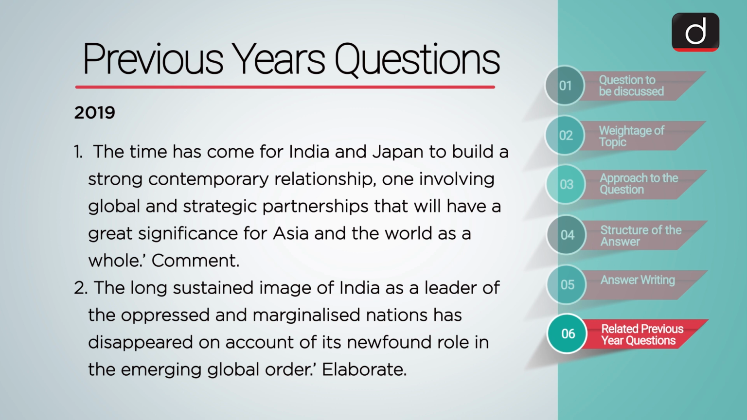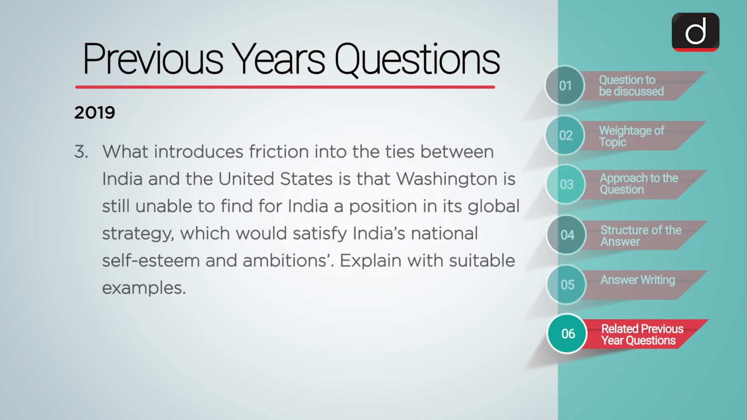Comment. The long-sustained image of India as a leader of the oppressed and marginalized nations has disappeared on account of its newfound role in the emerging global order. Elaborate. What introduces friction into the ties between India and the United States is that Washington is still unable to find for India a position in its global strategy, which would satisfy India's national self-esteem and ambition.